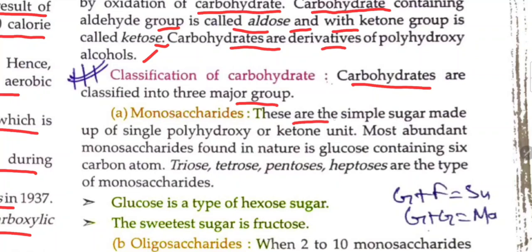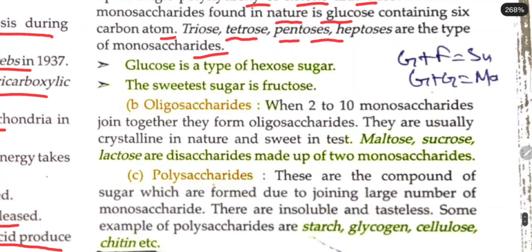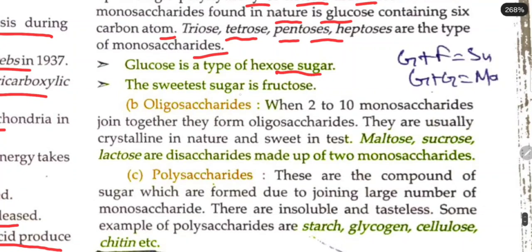ठीक है, carbohydrates are classified into 3 major groups. Monosaccharides, these are the simple sugars made up of a single polyhydroxy aldehyde or ketone unit. The most abundant monosaccharide found in nature is glucose containing 6 carbon atoms. Triose, tetrose, pentoses, heptoses are the types of monosaccharides. ठीक है, glucose is a type of hexose sugar. The sweetest sugar is fructose.